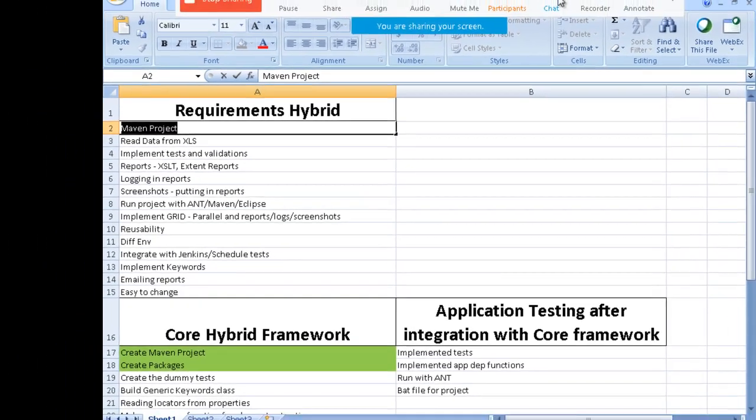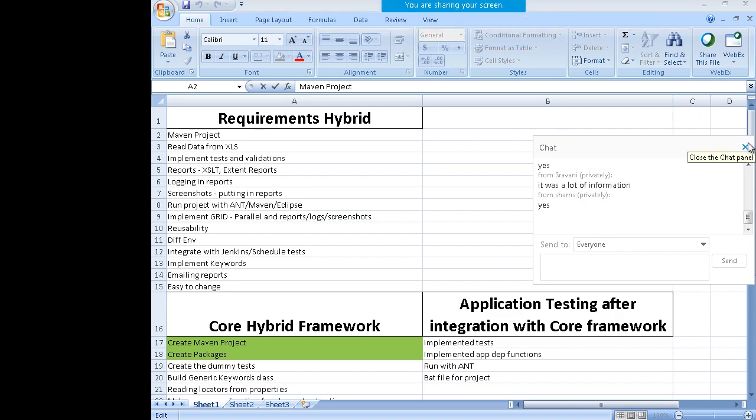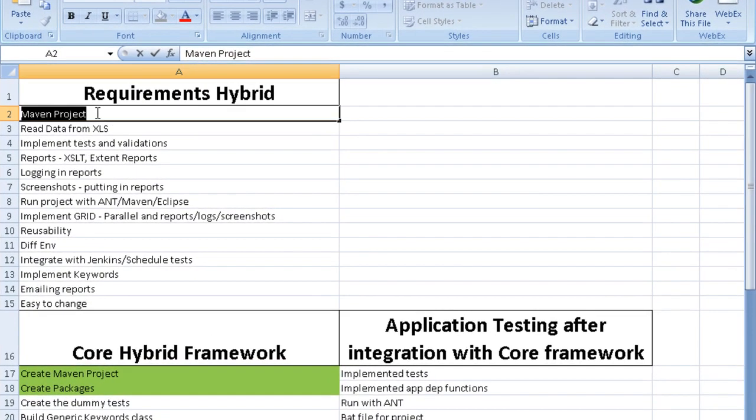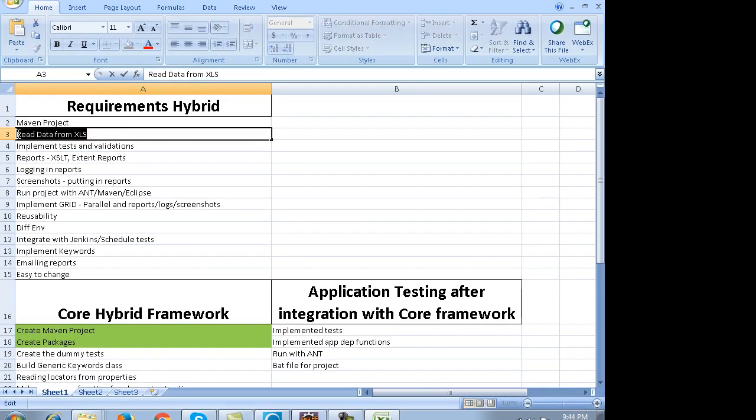Now what do you mean by building a Maven project? Have you guys looked at the Maven video? I asked you last time, I guess. What Maven does is it helps you to build a project from the command prompt so that you can maintain the versions of the jar files. And reading data from Excel is also very important.